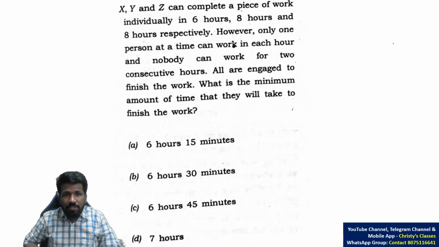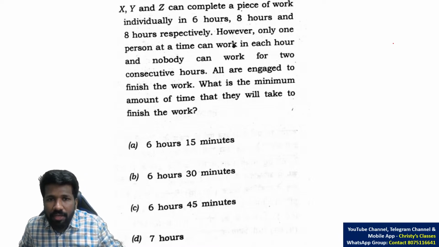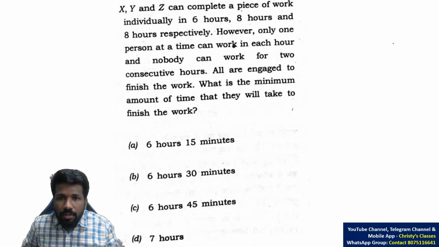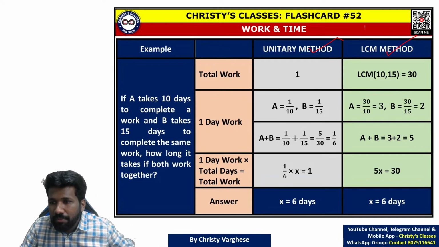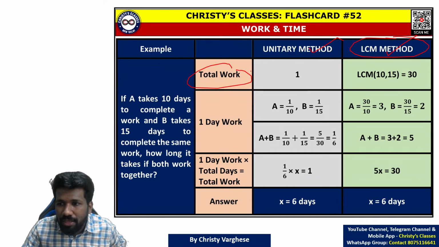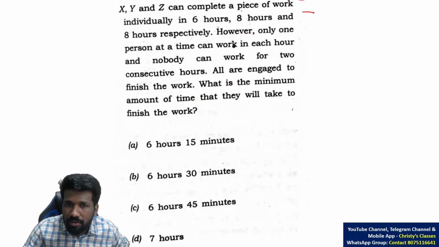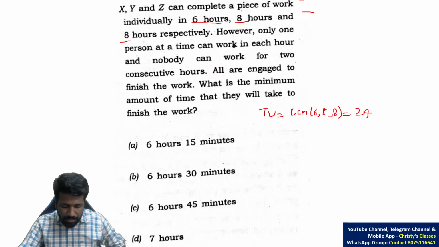Okay, so I'll start explaining. X, Y, Z can complete a piece of work individually in 6 hours, 8 hours and 8 hours respectively. So here taking an example or the LCM method will help you. LCM method means let total work be the LCM of the individual time periods or durations given. Let total work be the LCM of 6, 8 and 8. That is the first step. How to find LCM we have discussed in previous lectures.